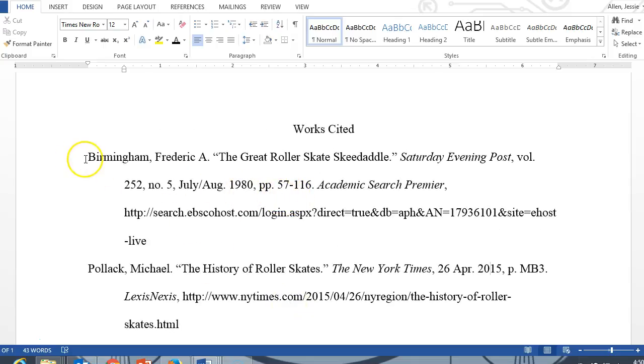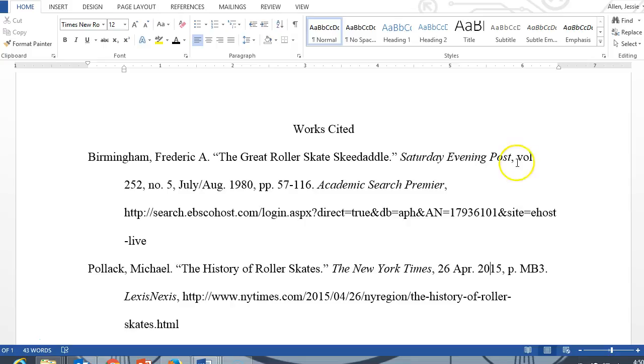So we have the author, last name, comma, first name, and in this case we also have a middle initial. Then we have the article title, which has quotation marks and a period here. Next we have the name of the magazine. In this case the magazine is the Saturday Evening Post. This is in italics. We follow that with a comma.